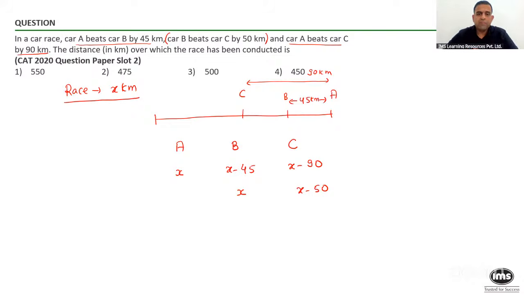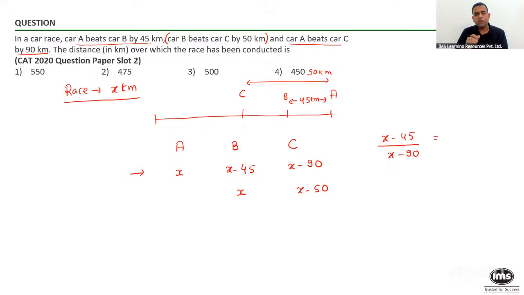All of you give me a yes or a no so far. Are you able to understand till this particular point? And now, how can I possibly find out the value of x? Do you think we should use the speed ratio of B and C? We should use the speed ratio of B and C. And if I do that, from the first statement the speed ratio of B and C will be x minus 45 by x minus 90.